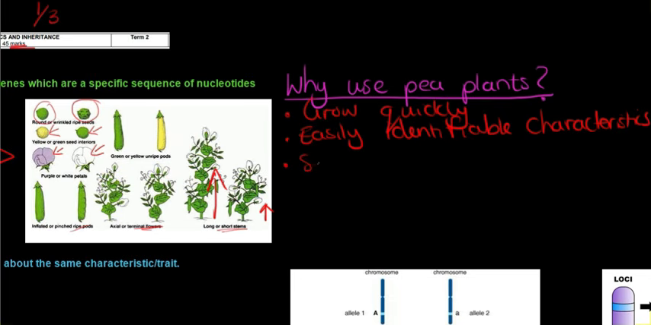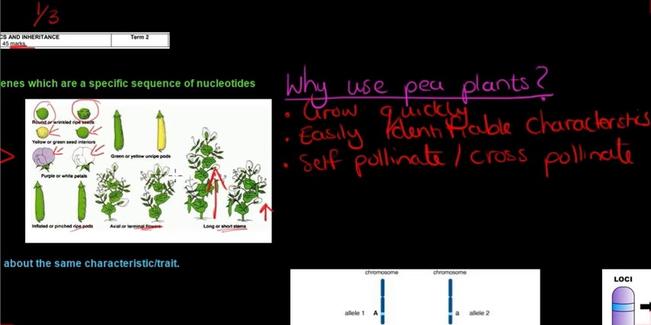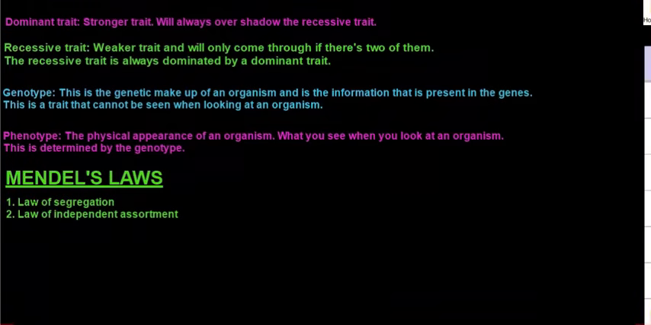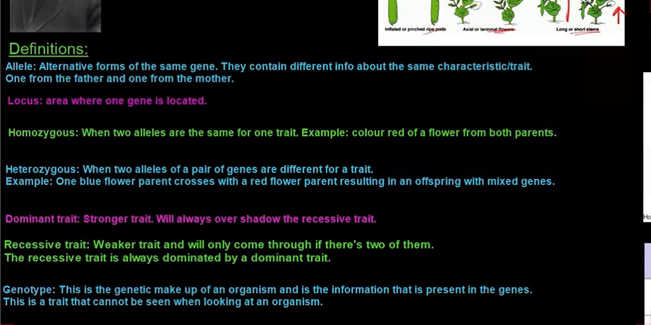Then another reason is that they could either self-pollinate, or what Mendel used was the fact that they could cross-pollinate. This was very helpful to him because he could literally cut off the anther of a purple flower and take the pollen and deposit it on a white flower and then cross-pollinate them like that to see what features would come out. Now, with his pea plant experiments, Mendel was able to formulate two laws: the law of segregation and the law of independent assortment, but we'll not be looking at those yet.